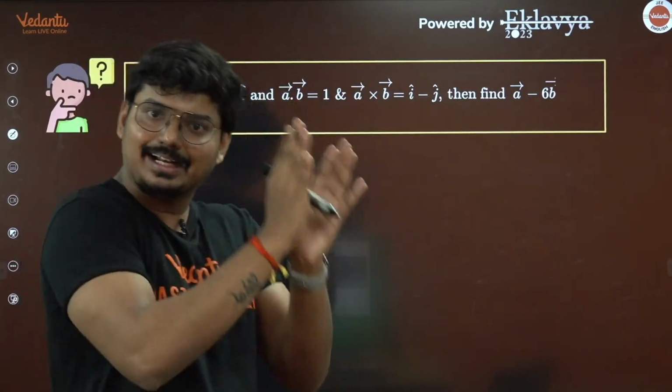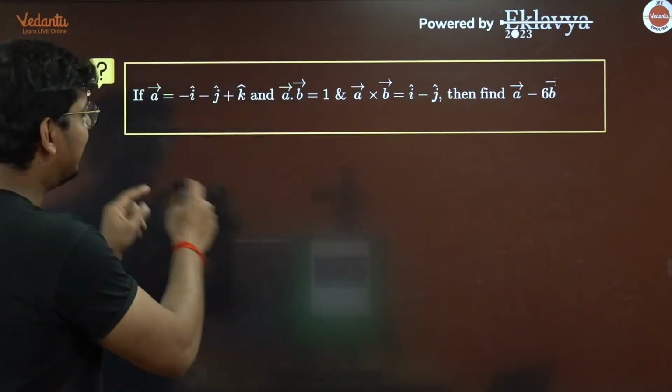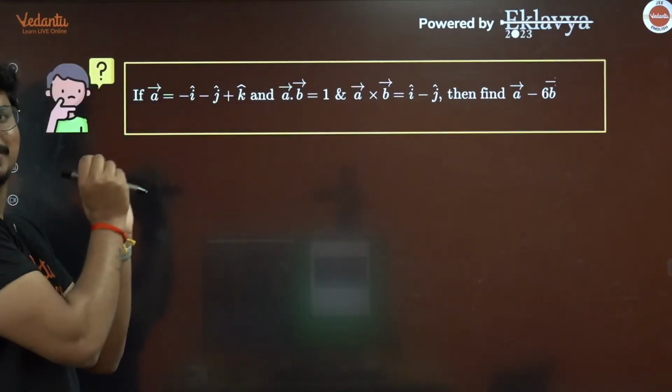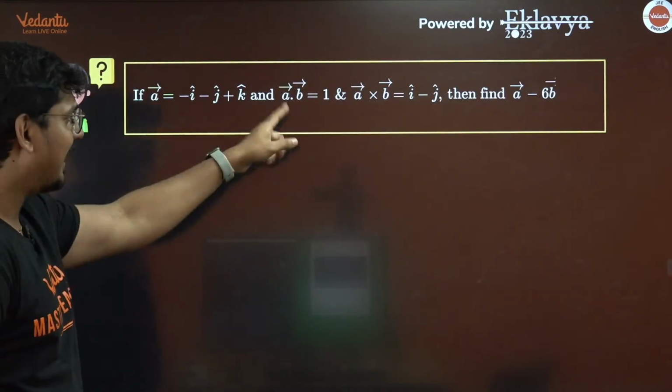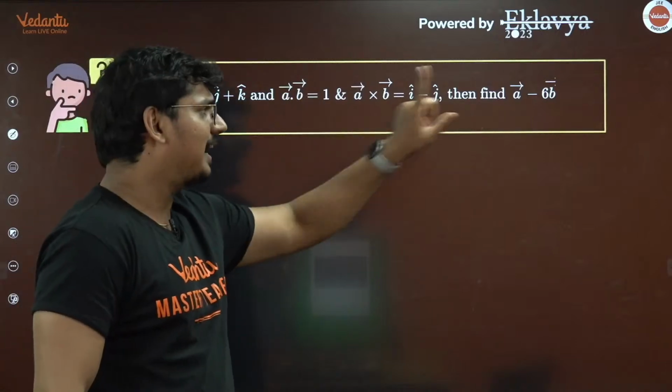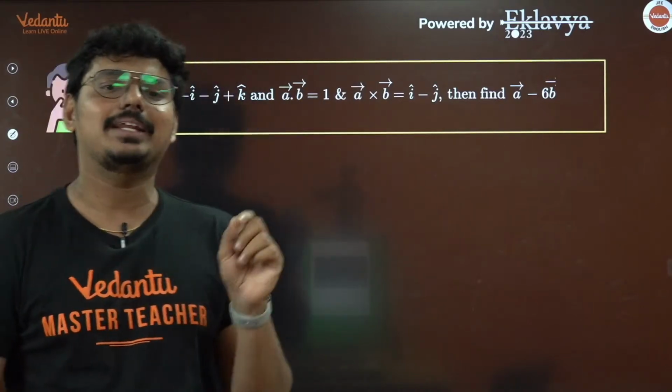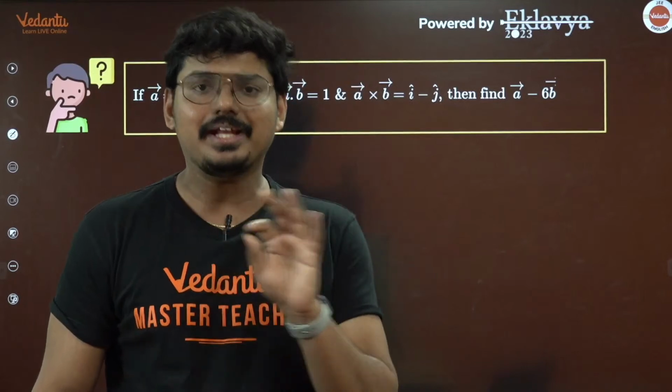And for that, the criteria will be given to you. And you see, same ditto question, nothing different guys. A is given, A dot B and A cross B are given, and it is asking us to find what A minus 6B is going to be. Nothing different.